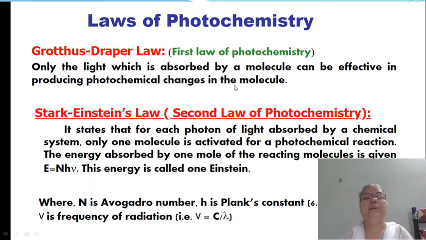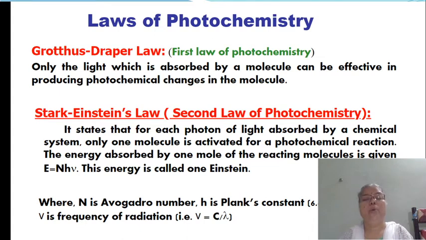The significance of this statement is that only the light absorbed produces a photochemical change. It does not mean that all the absorbed light will produce a chemical change. It may or may not produce the chemical change. It depends on the molecule, whether that molecule is photochemically active or photochemically inactive.